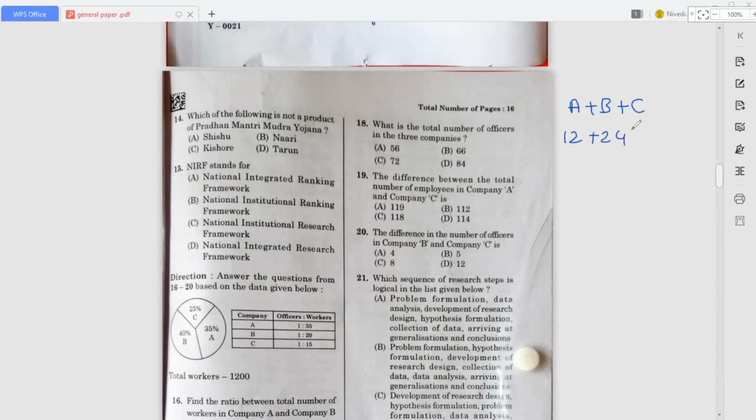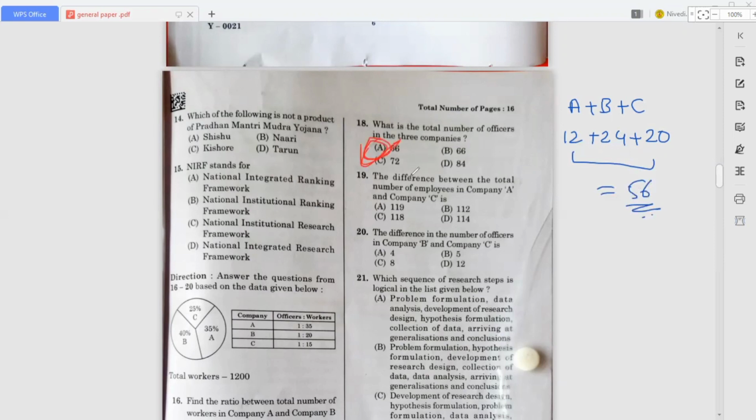In the 16th and 17th question we discussed, right? So the same thing only. And in the C company we got how many officers? Just officers you have to write. Okay, 12, 24, and in the C company we got 20 officers. When we add these three things, we got 56. Okay, so that's why option A 56 is the right answer.